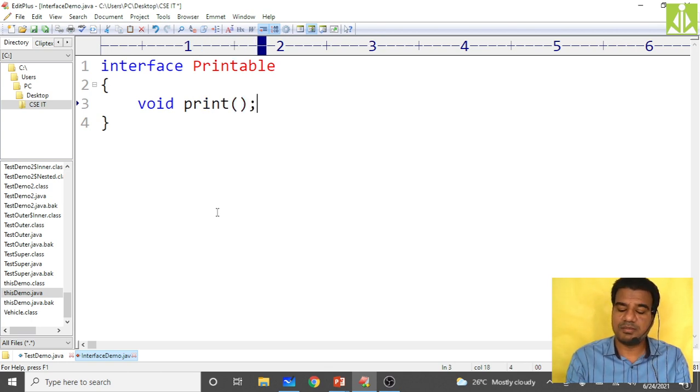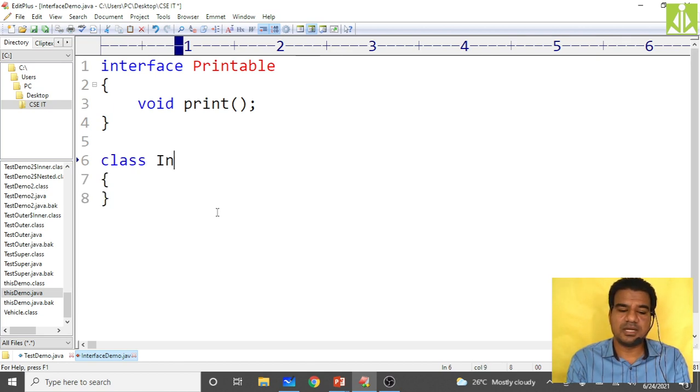Okay, just a normal abstract method, and I'm not making it a public abstract. So who will add that public abstract keyword for me? My compiler will add it automatically. Then create a class.